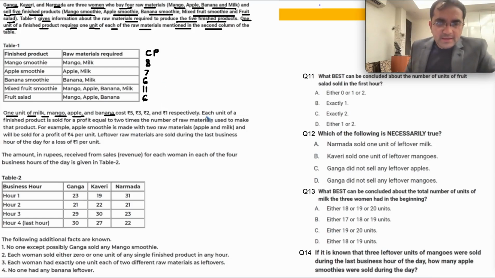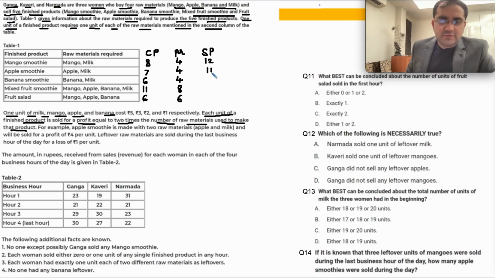Each unit of a finished product is sold for a profit equal to 2 times the number of raw materials used to make that product. So the profit is twice the number of raw materials. So here 2 into 2, 4, 4, 4. 2 into 4, 4 raw materials, 8 rupees. 2 into 3, 6 rupees. When you add the profit to the cost price, you'll get the selling price. So 8 plus 4, 12. 7 plus 4, 11, 6 plus 4, 10, 11 plus 8, 19, and 6 plus 6, 12.